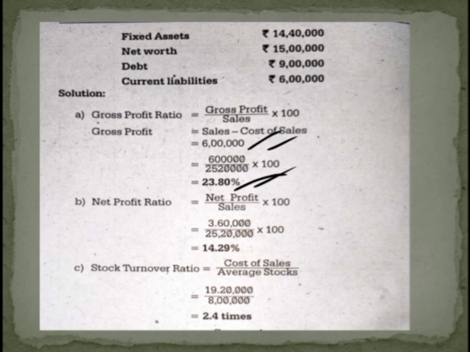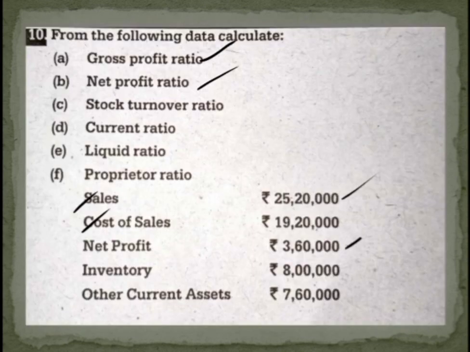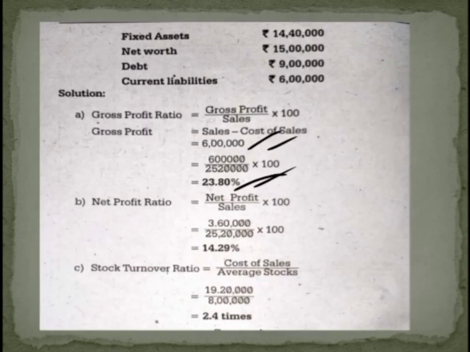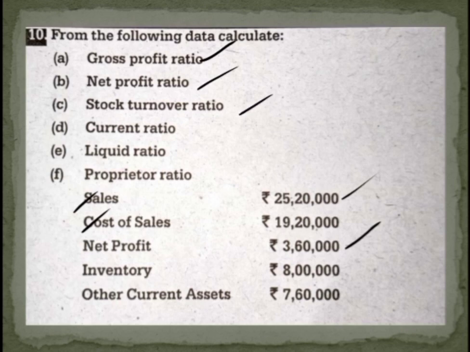Then the next requirement is net profit ratio. So net profit divided by net sales into 100. Net profit is directly given in the question, that is 3,60,000, divided by net sales, which is the same, that is 25,20,000, into 100. You get the answer 14.29%. Okay. Then the third requirement is stock turnover ratio.